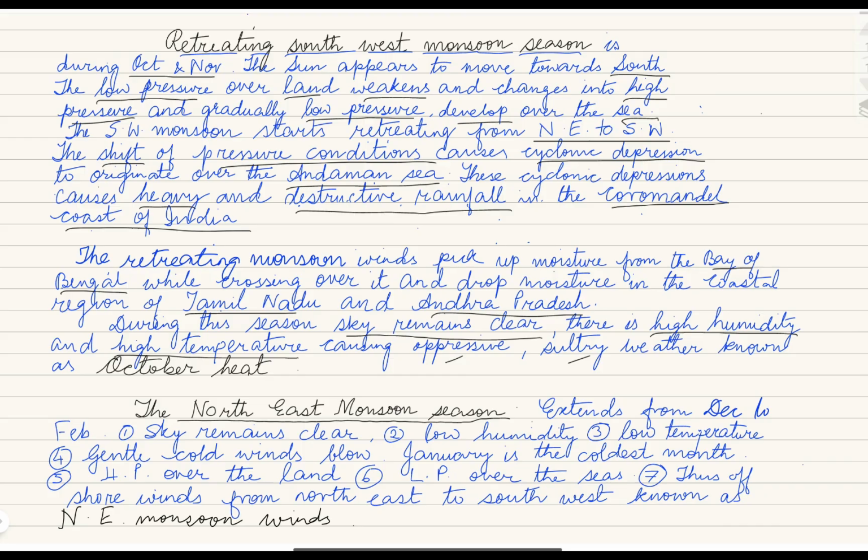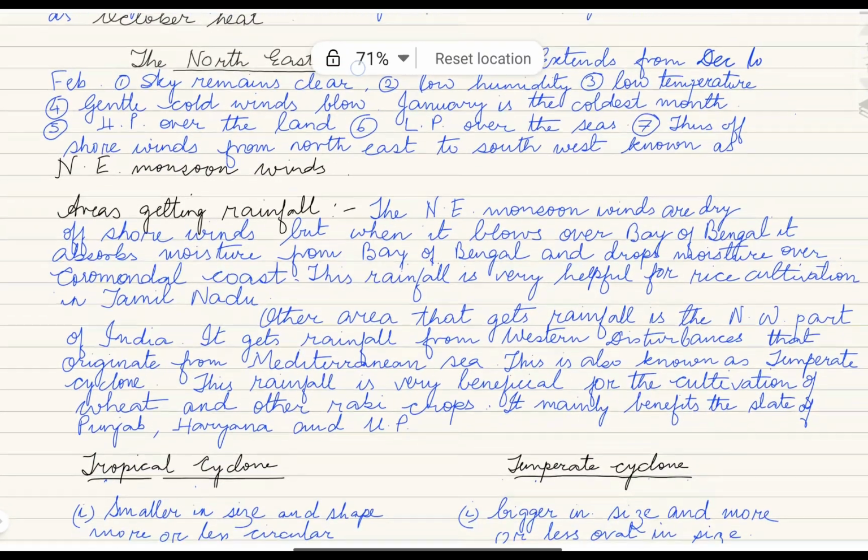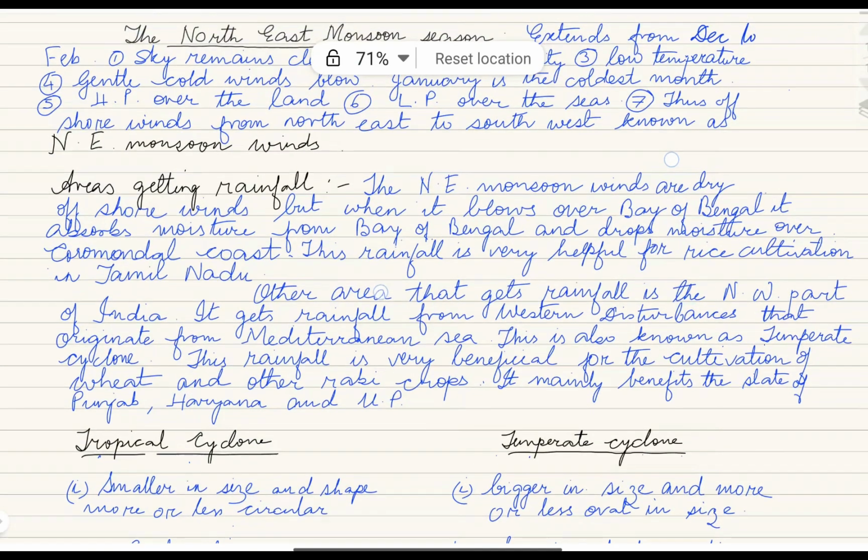Now children, our next season is the northeast monsoon winds. Remember the extension from December to February. The sky remains clear, with low humidity, low temperature, and gentle cold winds. January is the coldest month.